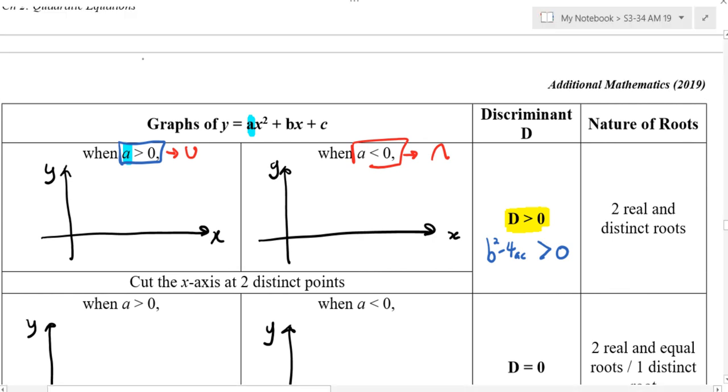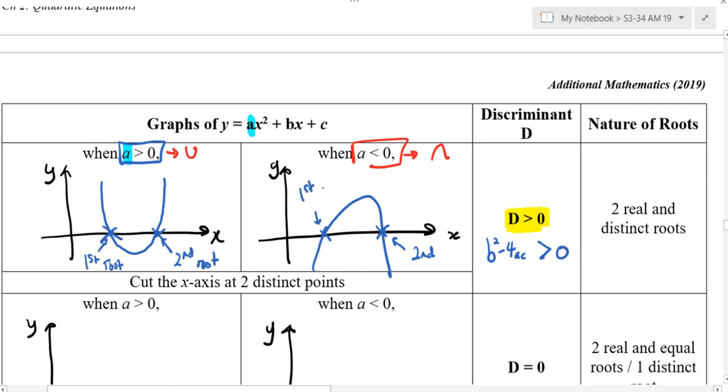Now the first graph, can you help me draw like that? Can you help me indicate this is the first root, this is the second root? Just copy, put a cross. Later on, I will use Desmos if I have time to show you what I mean.